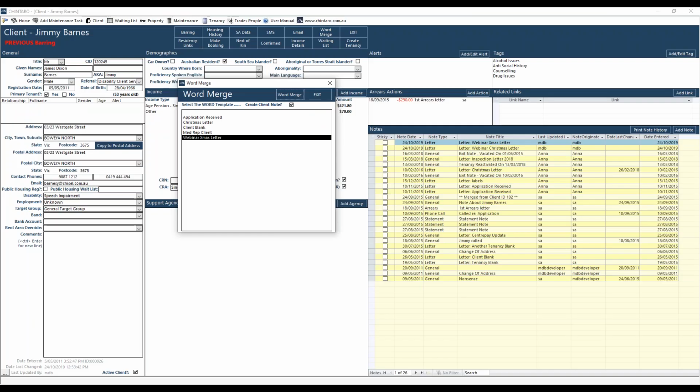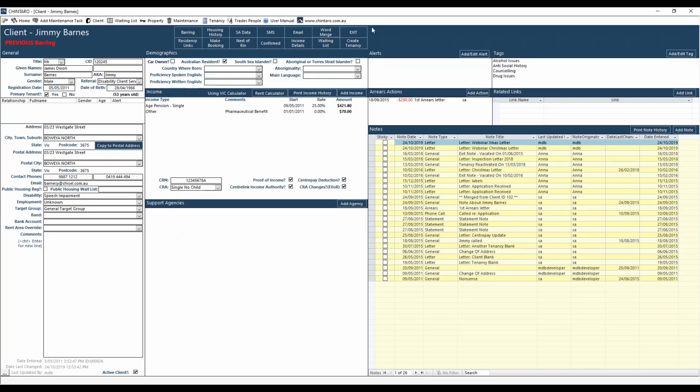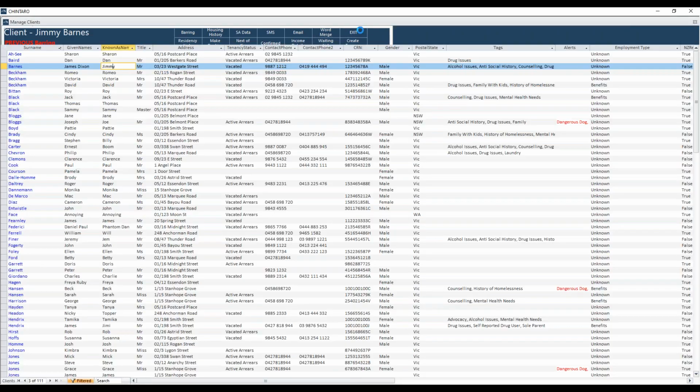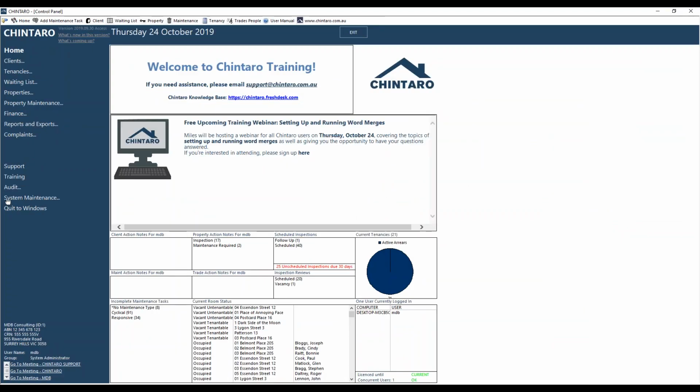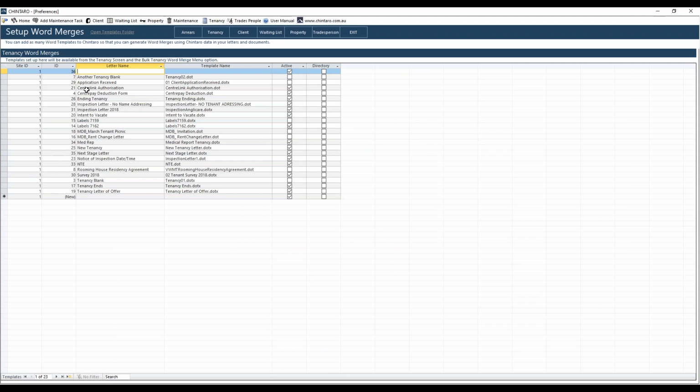So now I can pull up my Chintaro, exit out of here, and we've just got to go back to the home and set things up again. So system maintenance, set up word merges, and then this time it will default to tenancy. So that's what we want. We can be sure of that by clicking on the tenancy button, going down to our new line, and typing in what I want to call this, webinar bond.